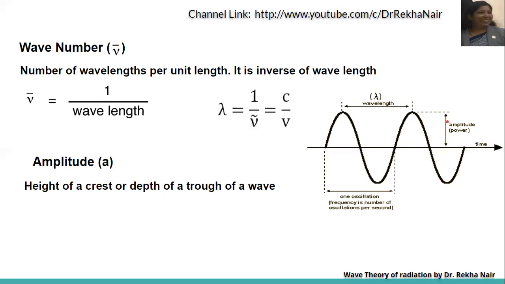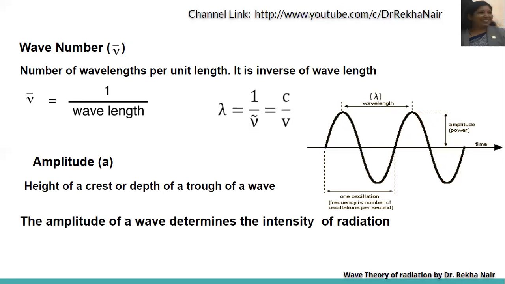This can be called the amplitude of the wave. The height of a crest or depth of a trough of a wave is amplitude, and it determines the intensity of the radiation.